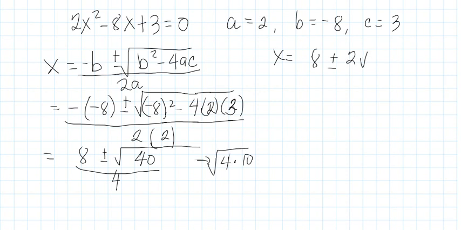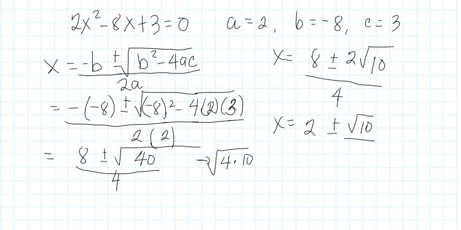What remains in the radical sign is 10, over 4. Therefore, x is equal to 8 divided by 4, which is 2, plus or minus the square root of 10 over 2.